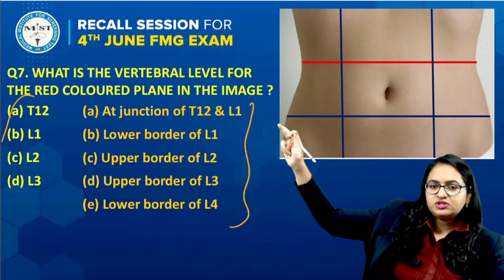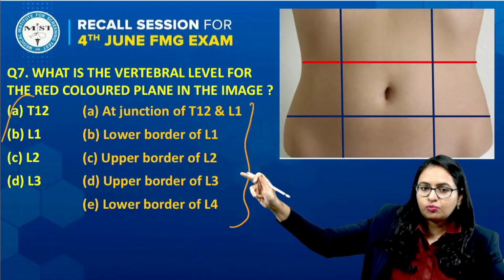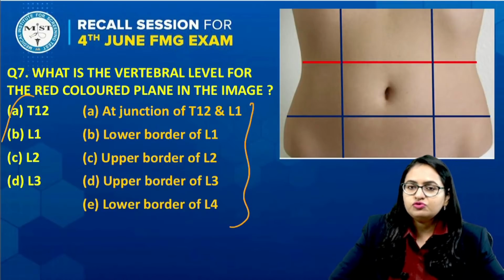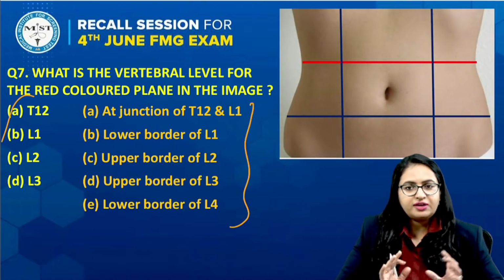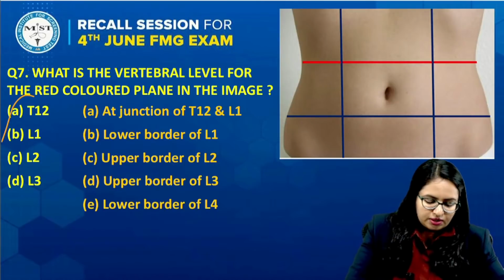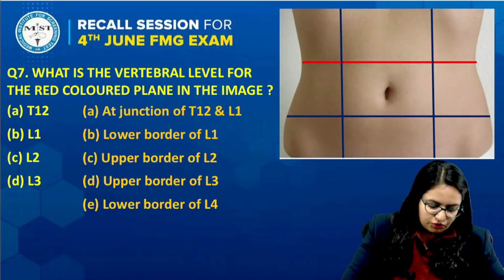One is this junction of T12, L1, then lower border of L1, upper border of L2, upper border of L3, and a few students also said upper border of L4. So I have included all the options over here. Now let us see what the answer will be.